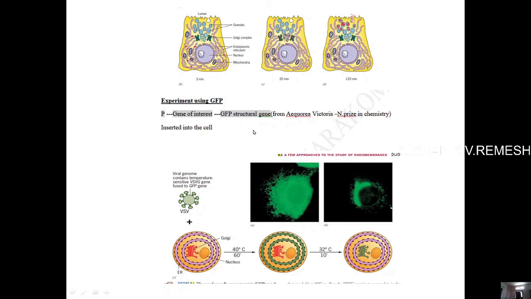So this GFP protein's structural gene part may be incorporated into the gene of interest. So along with the expression of that gene of interest, the GFP protein also gets expressed, and then using fluorescent techniques we can track the site of synthesis and the movement, or trafficking, of the proteins along the various cell organelles or along the various endomembrane compartments.